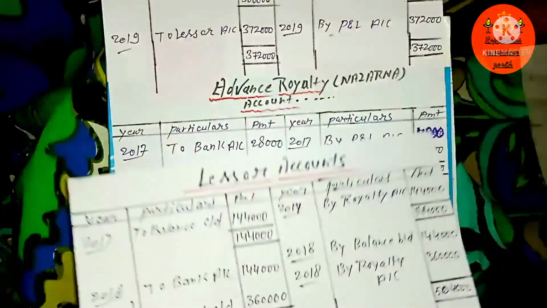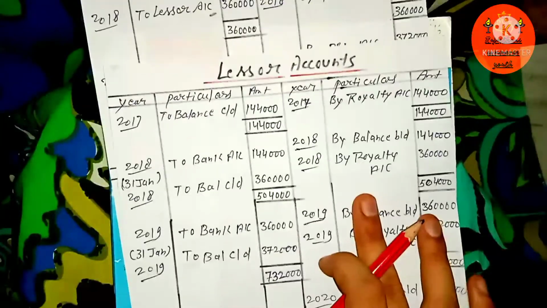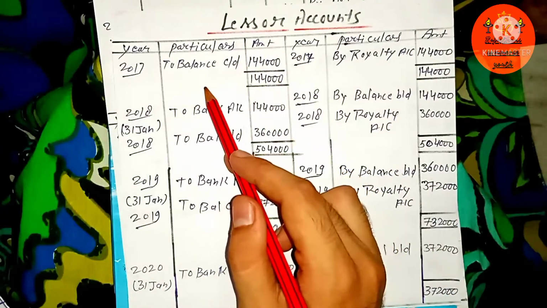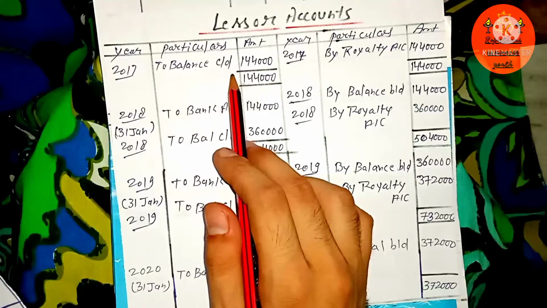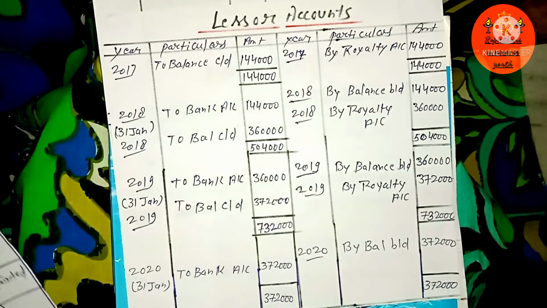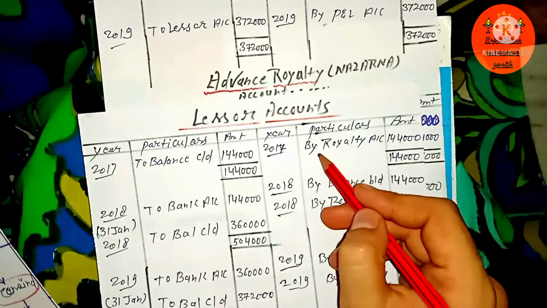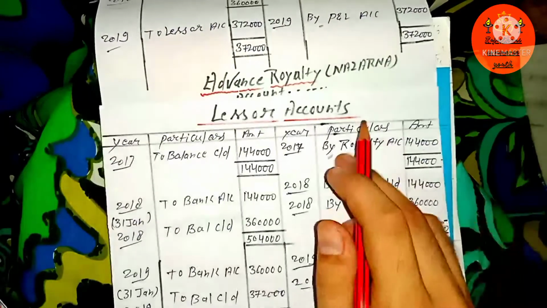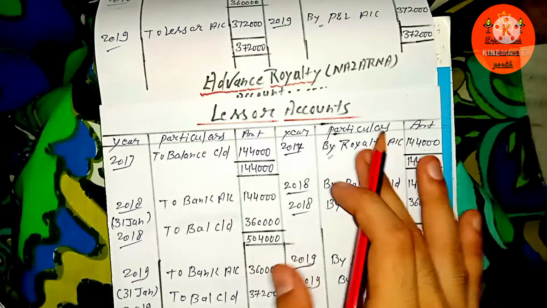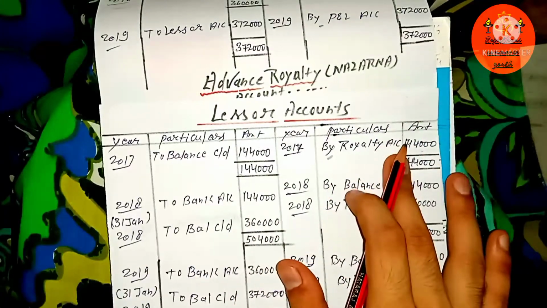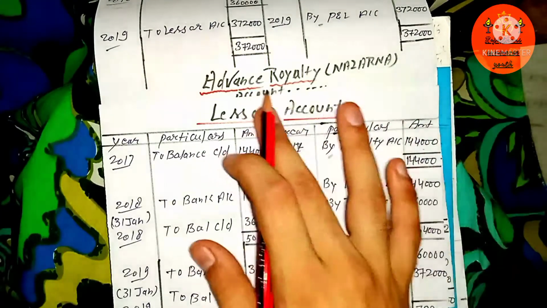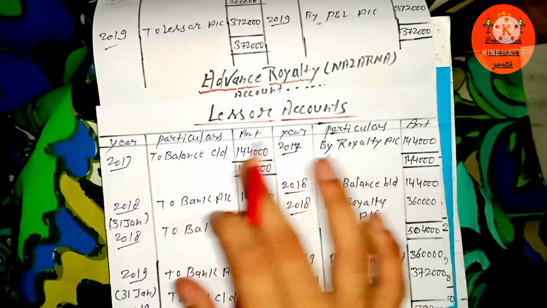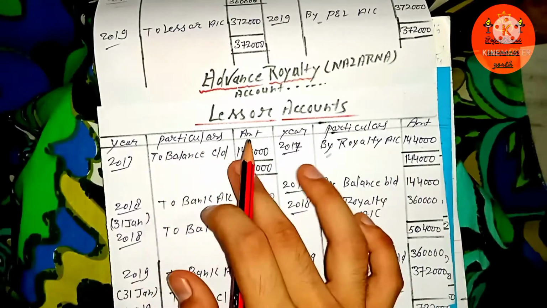Here you can see, and first of all, let's take a look at the lessor's account. I have already mentioned in my earlier videos that you simply have to start with the balance b/d, whatever amount is payable to the lessor. Here you can see the royalty account, by transferring that royalty to the lessor's account on the right-hand side, by royalty account in the account of lessor. And you simply have to close that account by writing to balance c/d.